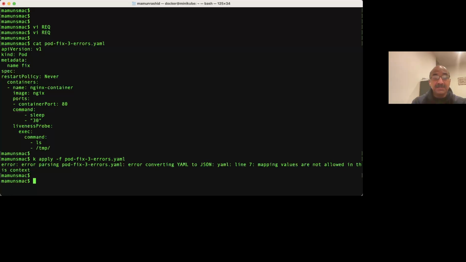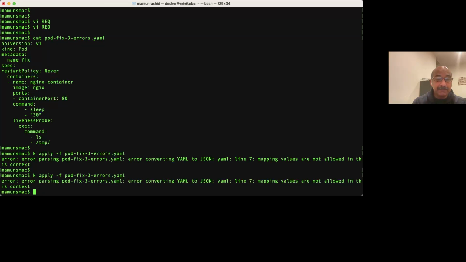The thing with error messages from Kubernetes is, even though they're kind of cryptic and at first glance you think, hey, I don't know what to make of it, if you pay real close attention, there's enough clues in there for you to figure out what's wrong, or at least get very close to it. So let's take a look at line 7 in the file and see what's happening.